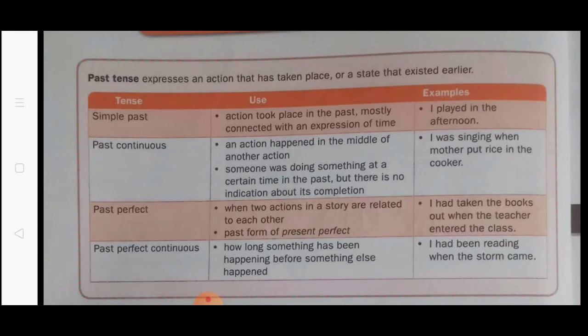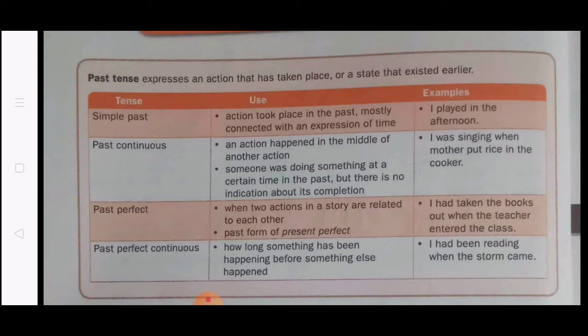First one is the simple past. Action took place in the past, mostly connected with an expression of time. This is the use of simple past. That means the tense can be used to denote an action that took place in the past and has been completely finished.